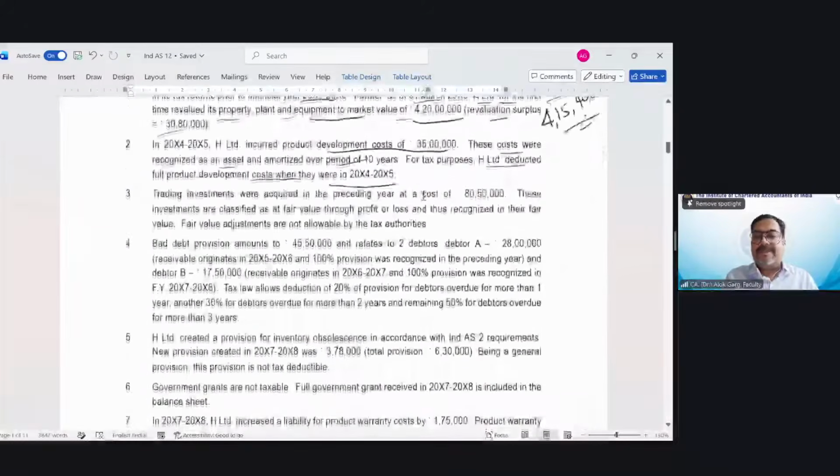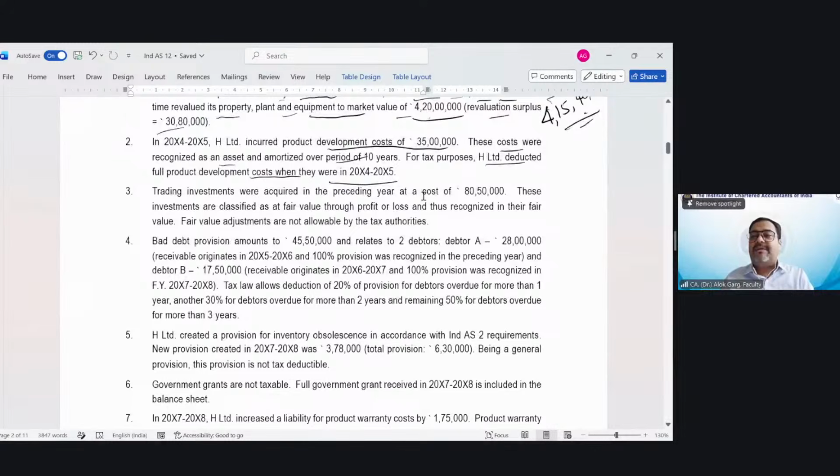So this has to be added back because the Income Tax Act only allows you the actual profit or loss on the sale of investment. The fair value adjustments are not allowed by the tax authorities. So what we will do? We will add back MTM loss on fair valuation of investment, 7 lakh 70,000. Okay. Then moving to the next part.